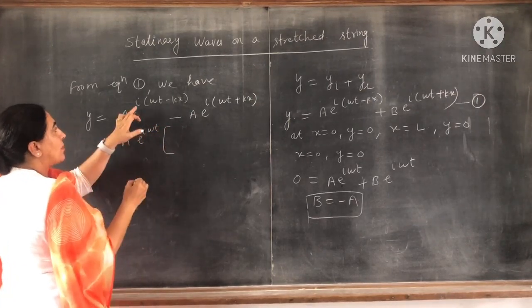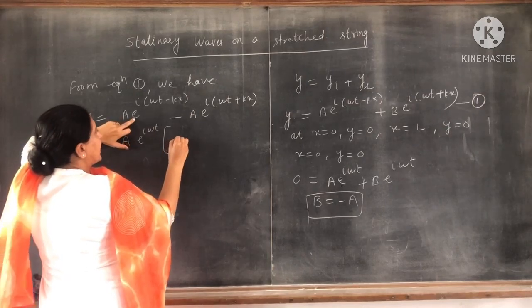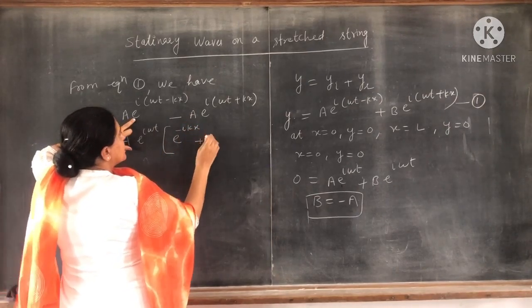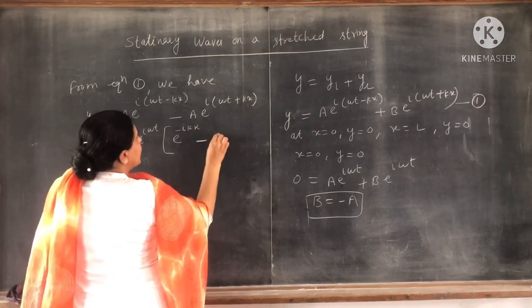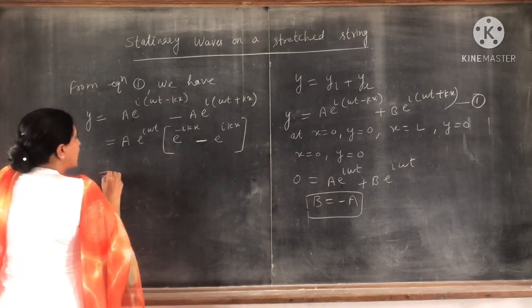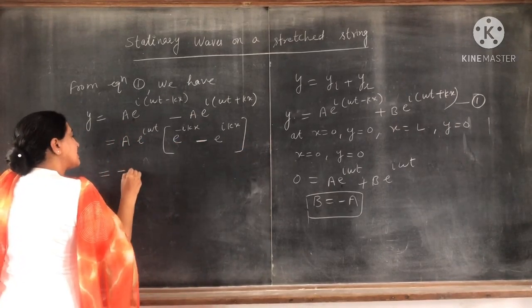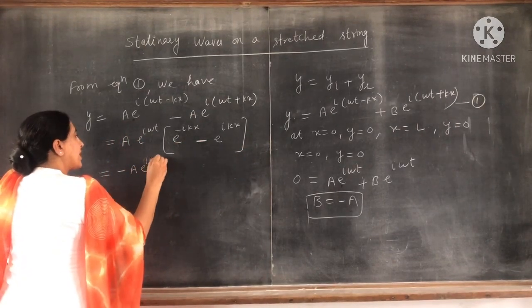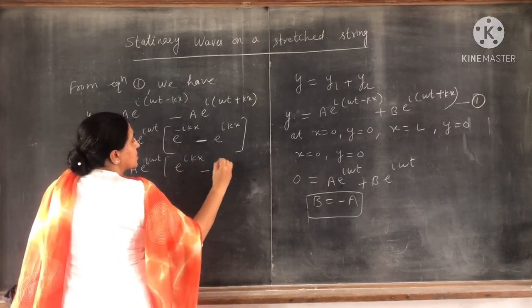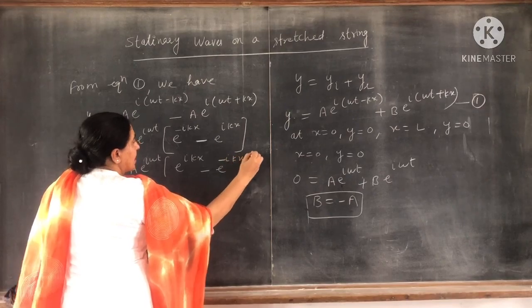What is remaining inside the brackets? e raised to power minus iota kx minus e raised to power iota kx. Taking minus common, minus a e raised to power iota omega t, e raised to power iota kx minus e raised to power minus iota kx.